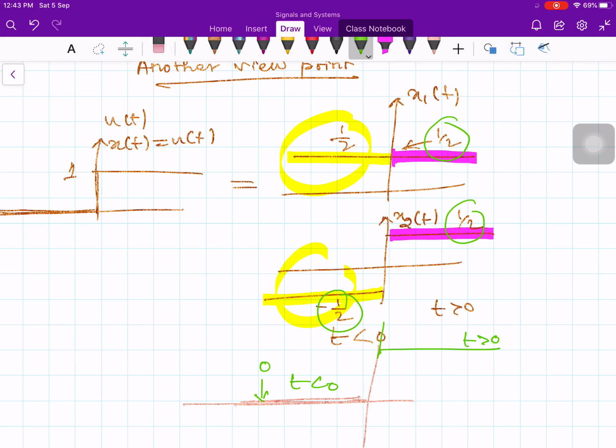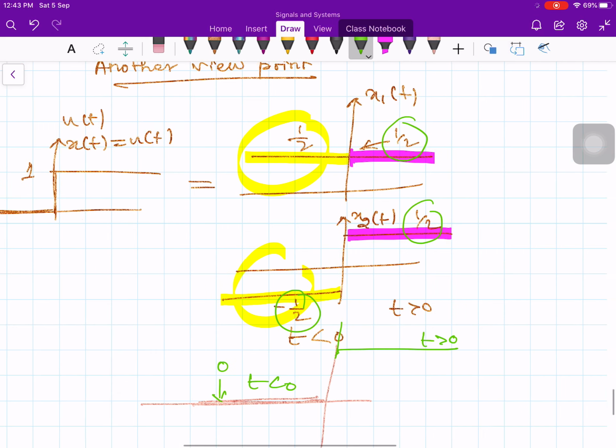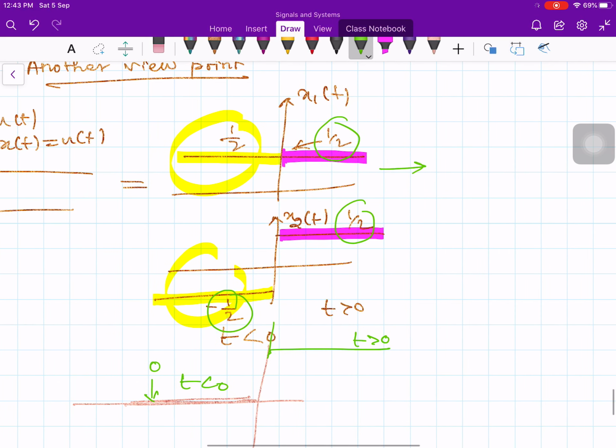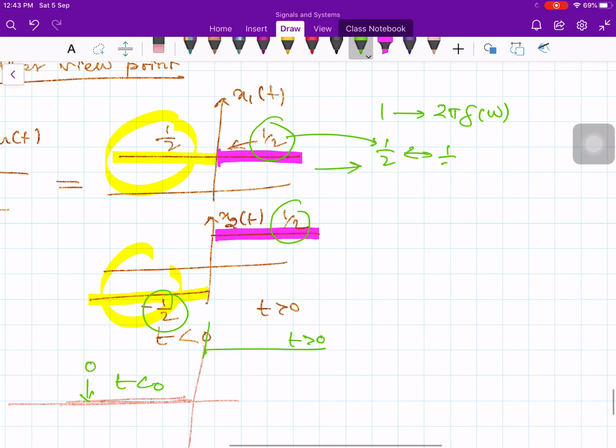Now you can find the Fourier transform of this very easily. What is the Fourier transform of 1? It is 2 pi times del of omega. Instead of 1, I have a constant 1/2. If you take the Fourier transform, it becomes 1/2 times 2 pi del of omega. So this 2 will get cancelled, and the Fourier transform of this is pi times del of omega.